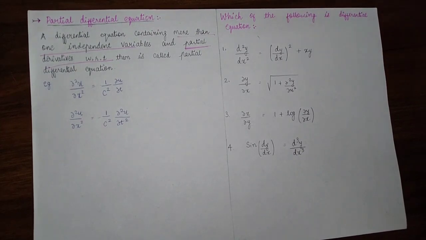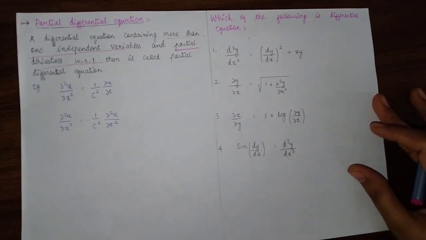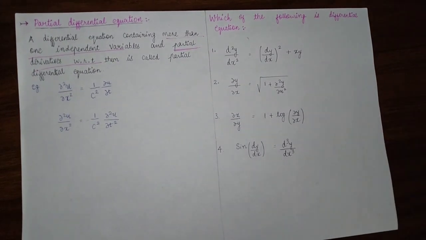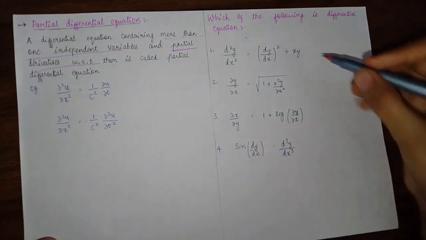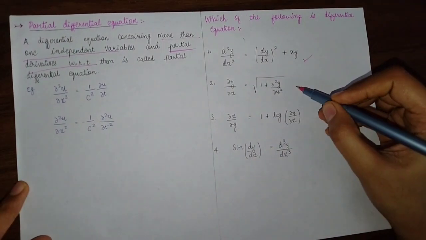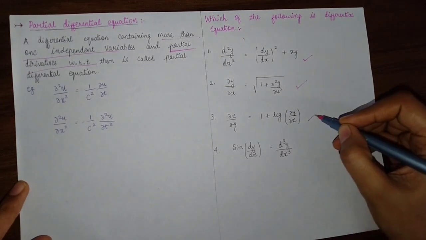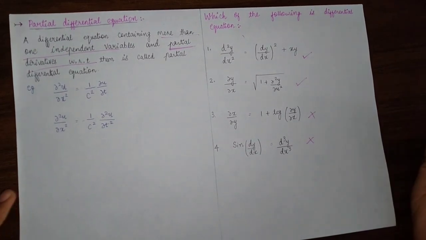You all know which equations are called partial differential equations and which are called ordinary differential equations. Now you have to identify which of the following is the differential equation. At first glance all these equations look like differential equations, but it is not true. This is a differential equation, this is also a differential equation, but these both are not differential equations.